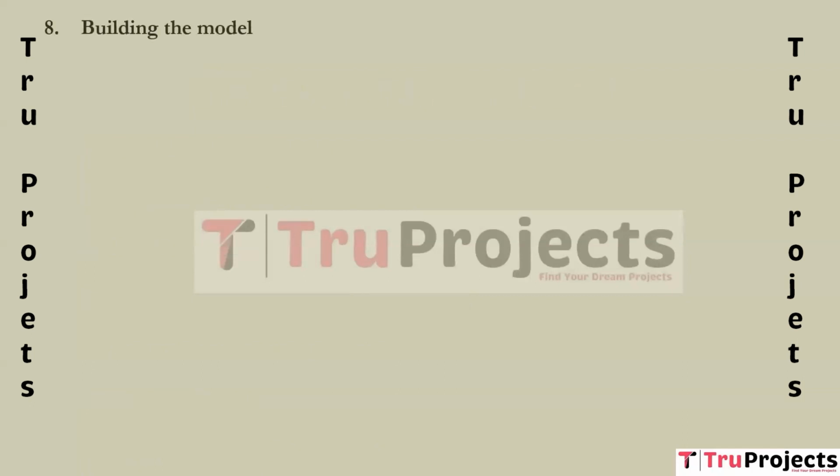Coming to building the model. In this module, various machine learning algorithms are implemented. The first one is logistic regression. It is a binary classification algorithm that models the probability of a binary outcome based on one or more predictor variables. It is used for its simplicity and interpretability. It is suitable for binary sentiment classification, where the goal is to predict positive or negative.